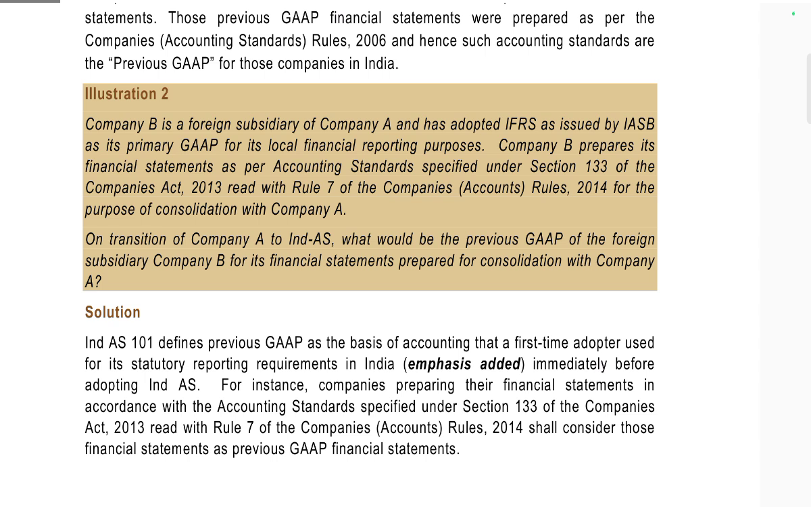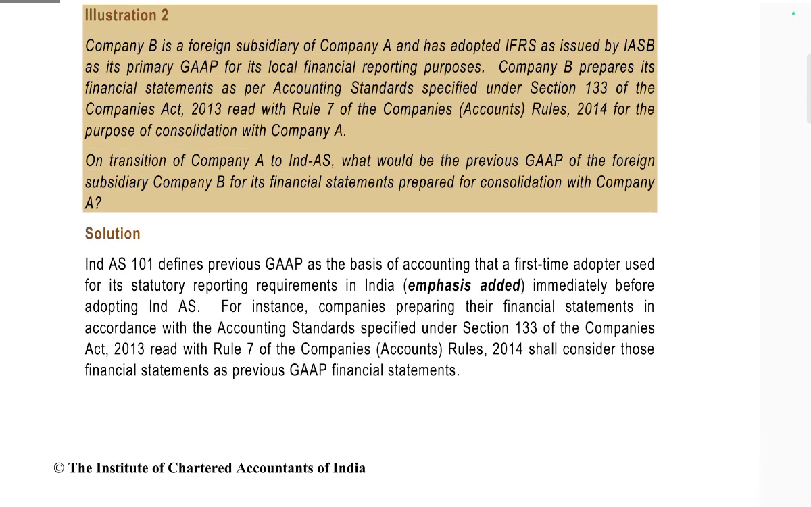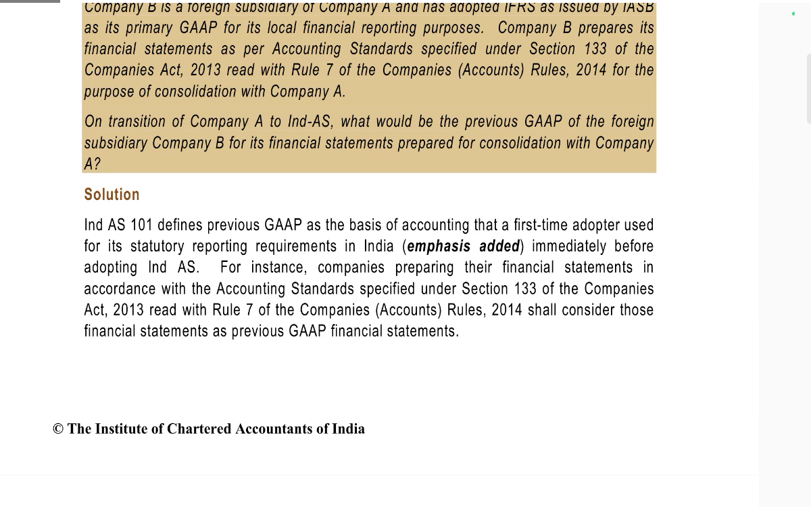Company B, being the foreign subsidiary of Company A, has adopted IFRS as issued by the IASB as its primary GAAP for local financial reporting purposes. Company B prepares financial statements as per the accounting standards specified under Section 133 of the Companies Act read with the rules of the Companies Act for the purpose of consolidation. On transition of Company A to Ind AS, it will be the previous GAAP of the foreign subsidiary Company B for the financial statements prepared and consolidated with Company A.